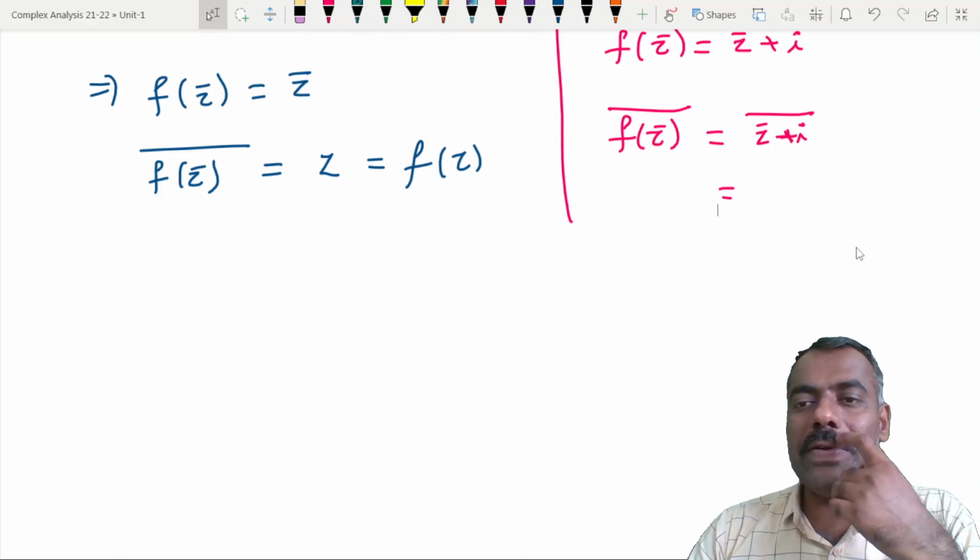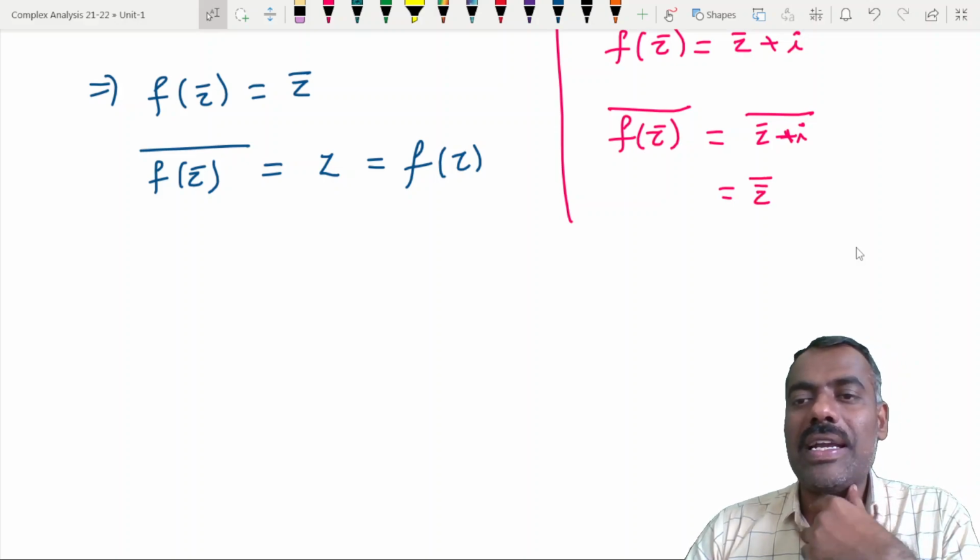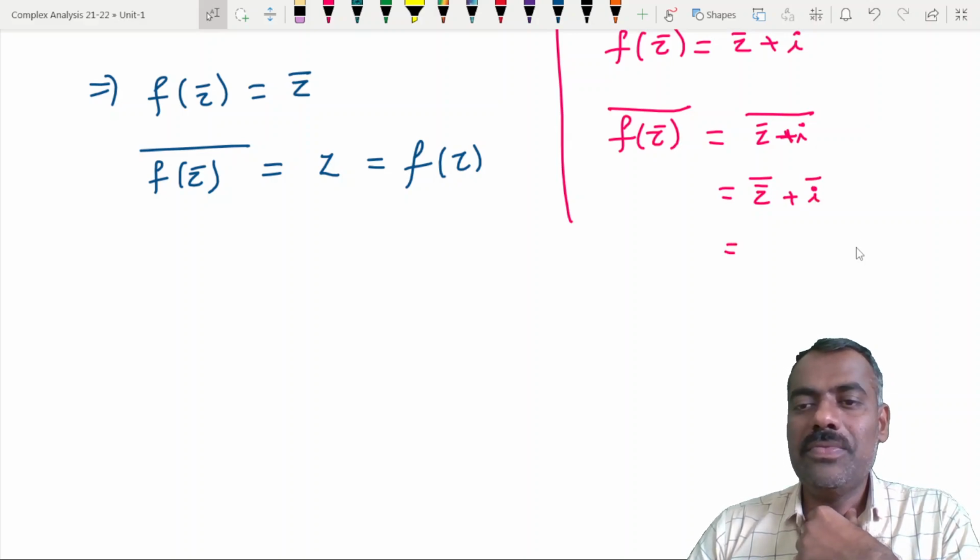Z bar. Why Z bar you will get? This is same as Z bar, then again bar plus I bar. Is that clear? But this is same as Z, and what is conjugate of I bar? What is conjugate of I, sorry? It is minus I. Yes or no?